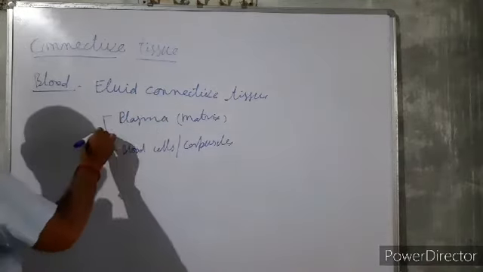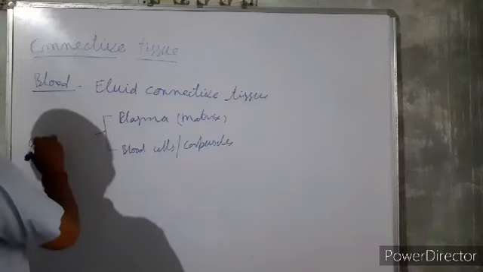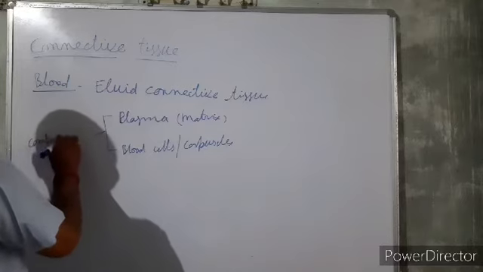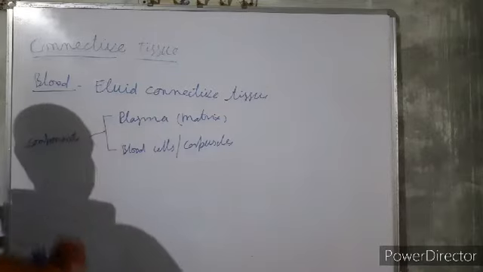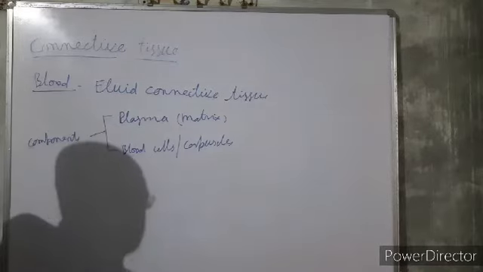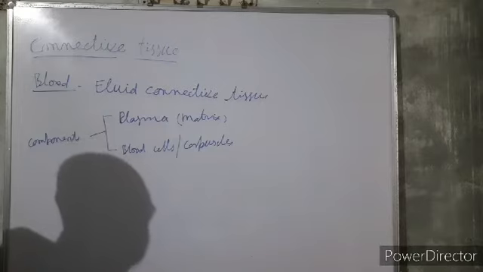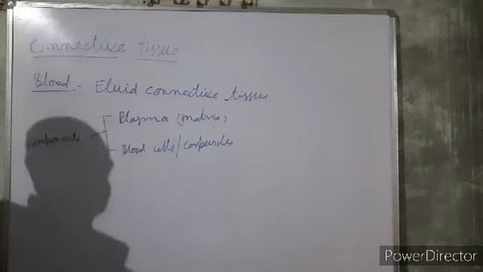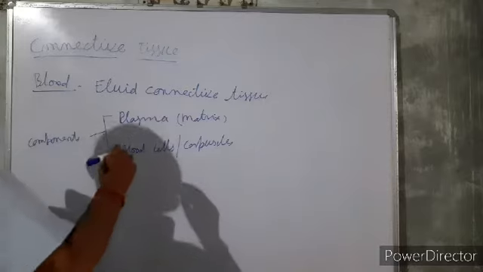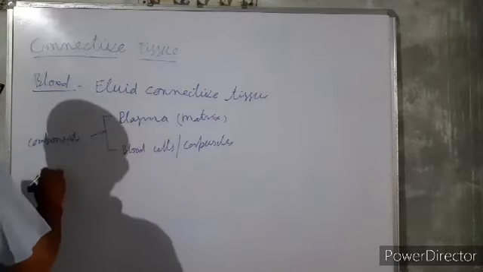One is the plasma matrix and the other is the blood corpuscles. Now we have to discuss one by one. First, plasma.